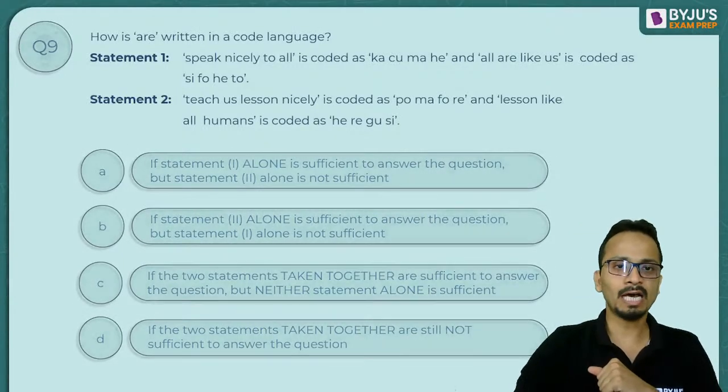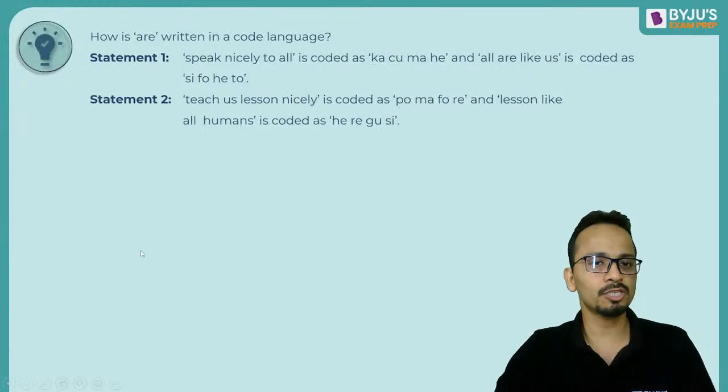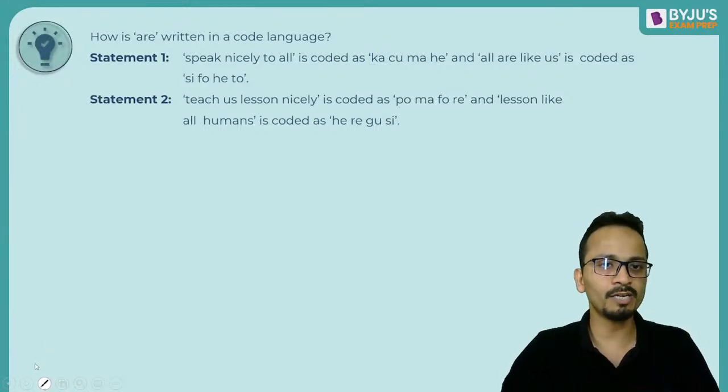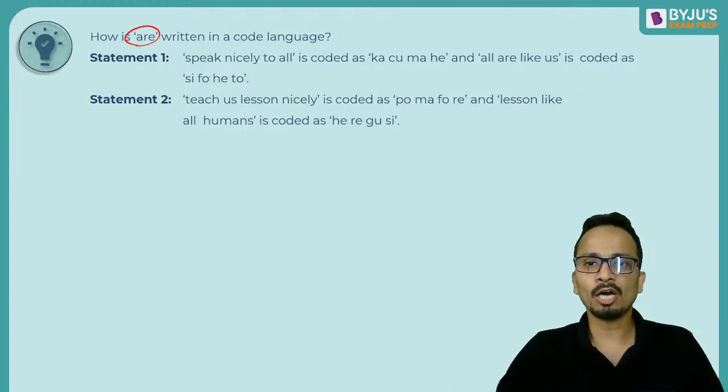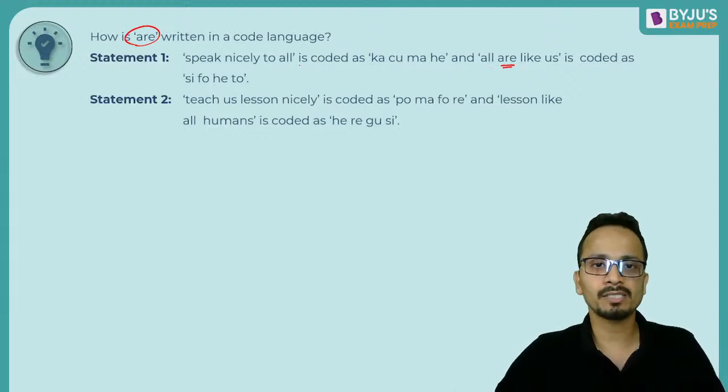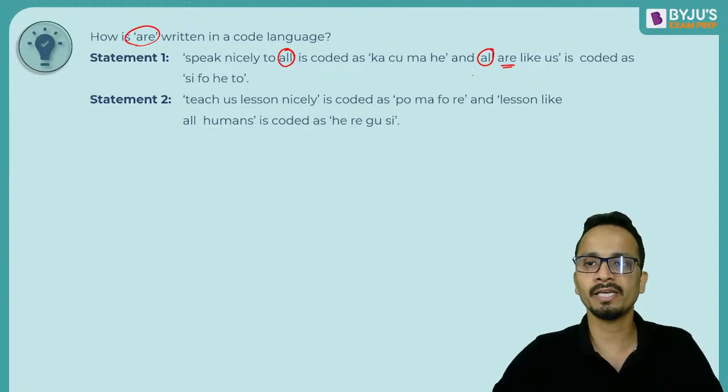Fine. Now let's look at this question. Let's try to find out the code for R. Okay. Now we have to calculate the code for R. R is there in the first statement. I'm taking the first statement alone. So speak nicely to all. All are like us. So we can calculate the code of all.